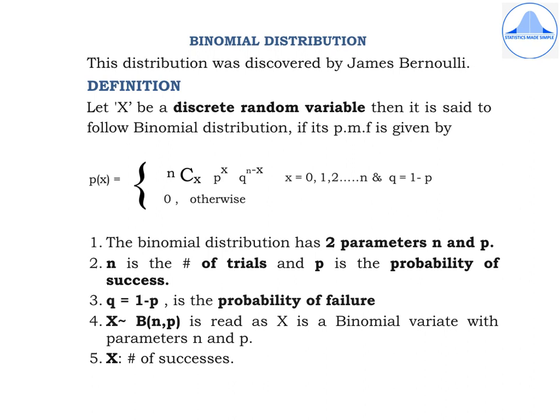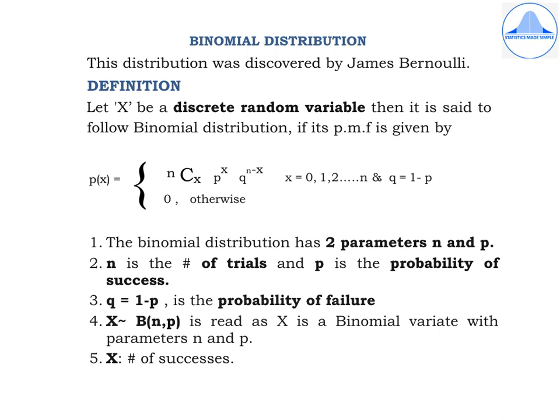Just like the Bernoulli distribution, the binomial distribution was also discovered by James Bernoulli. Now, the basic difference between the Bernoulli distribution and the binomial distribution is as follows. If a random experiment is conducted only once and if it results in a success or a failure, then it is a Bernoulli distribution. Whereas if a random experiment is conducted a finite number of times and if it results in a success or a failure, then it is the binomial distribution. So let's start with the definition.